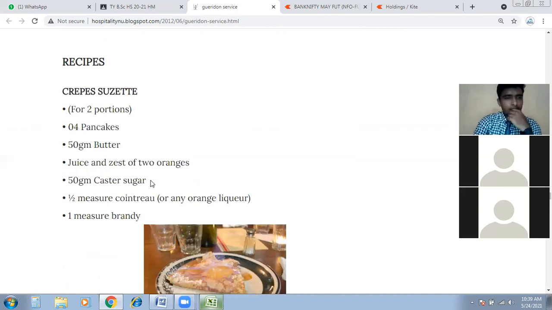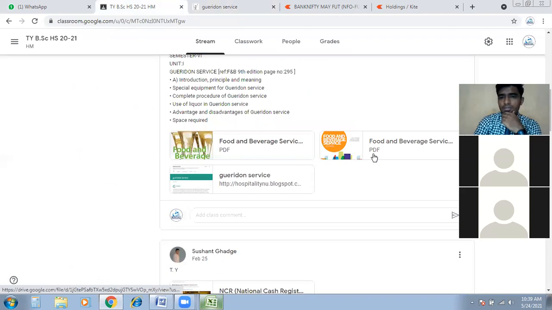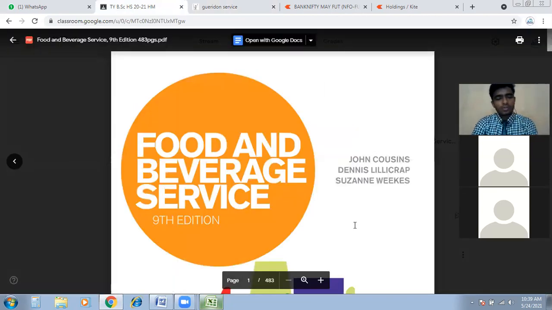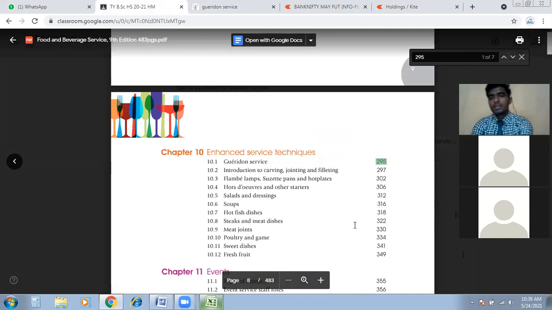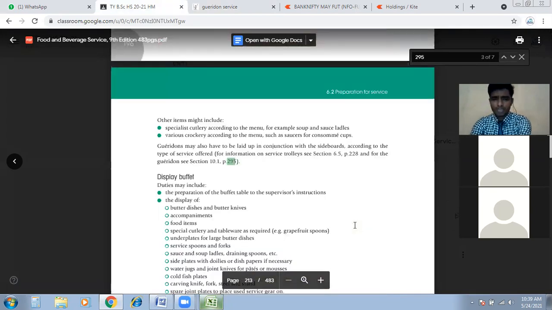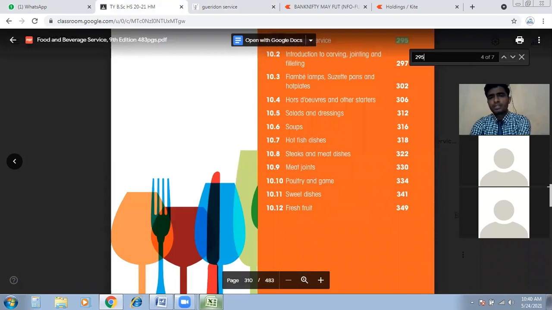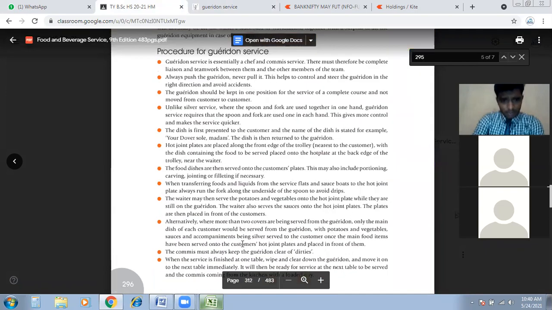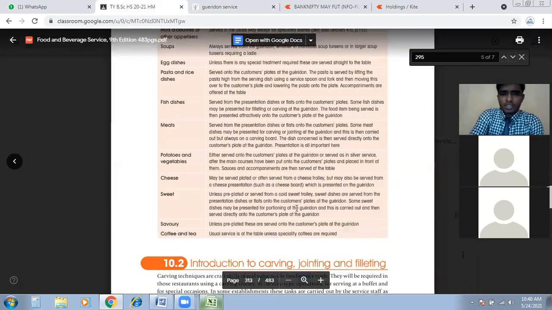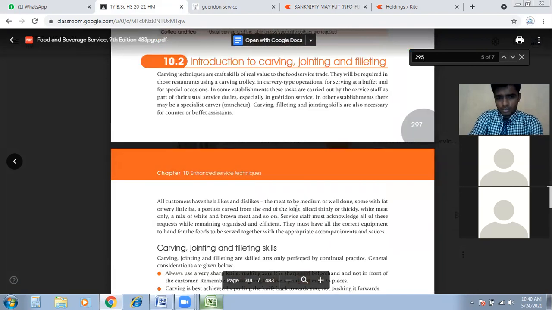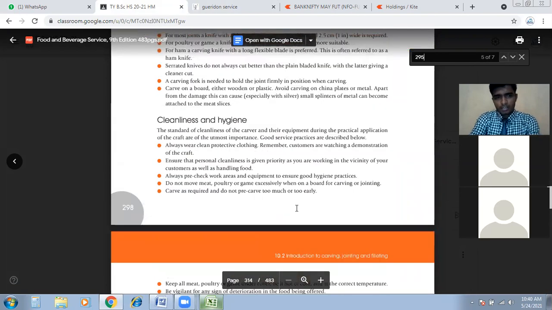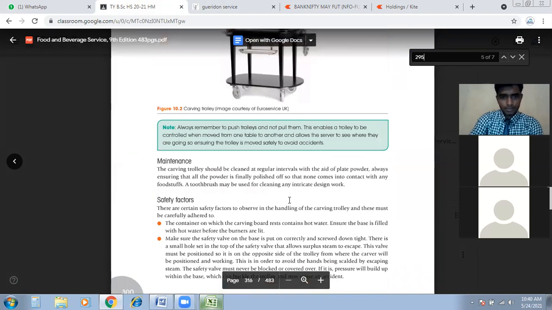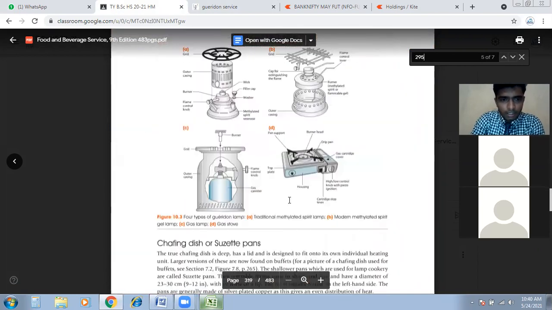Now, there are some recipes here, like crepe suzette. I have better recipes in here. So go through at least by heart two or three or five recipes from the Garidon service. You might be asked to explain what Garidon service is, or to explain two or three dishes like banana flambe and crepe suzette. So you can see here there are a lot of them.